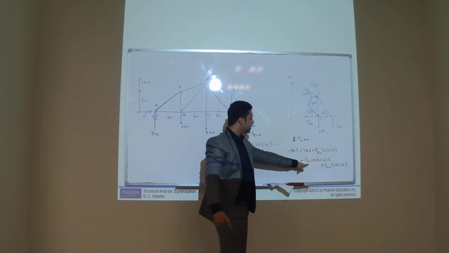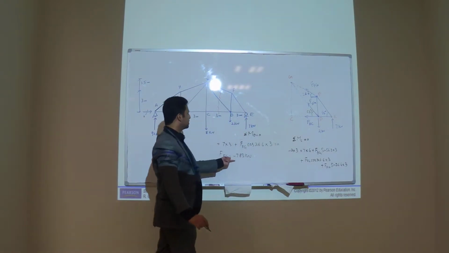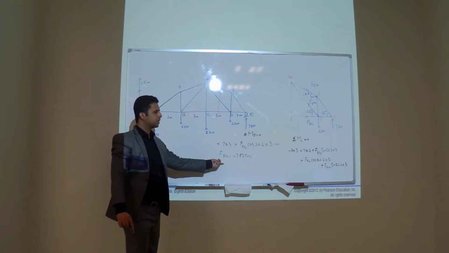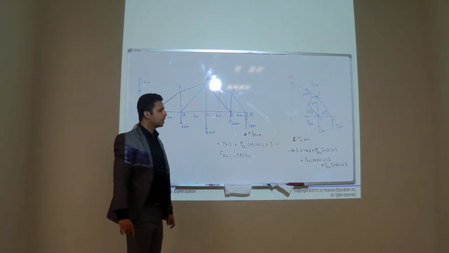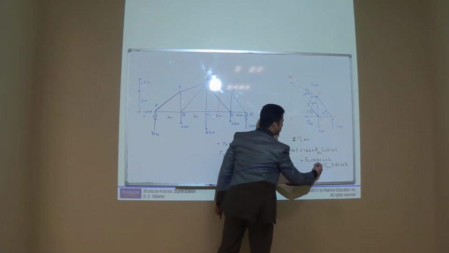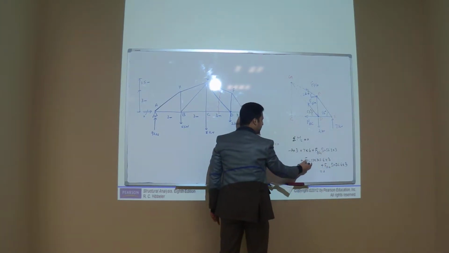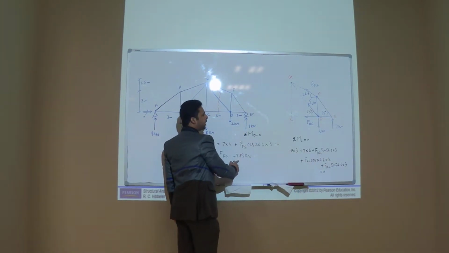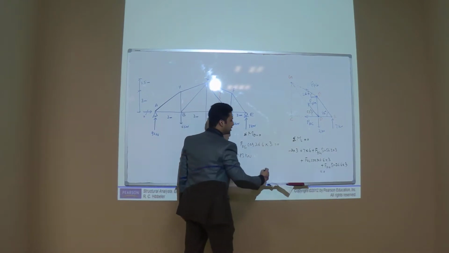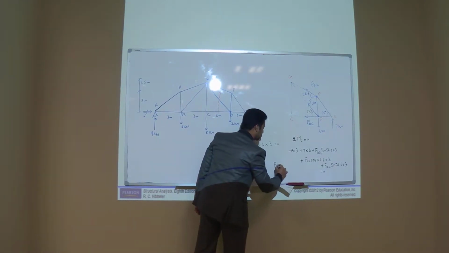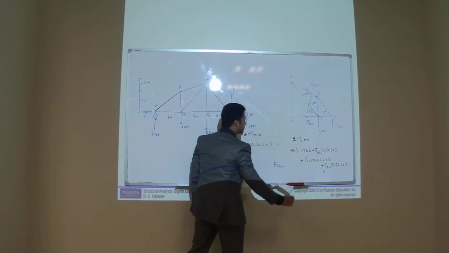Now put here the FFG value, negative 7.83. So now you have only one unknown and that is FDG. Put the value of FFG, minus 7.83, and solve this equation. You will get FDG.